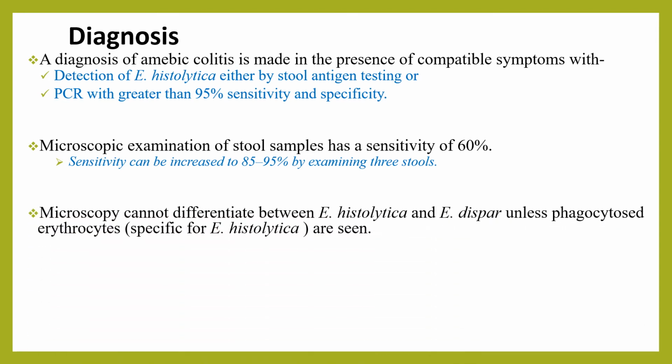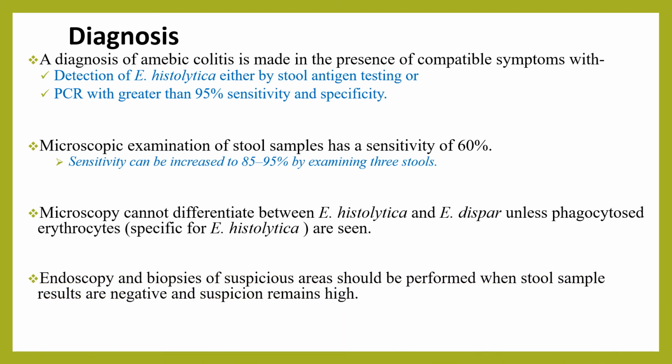Microscopy cannot differentiate between Entamoeba histolytica and Entamoeba dispar unless phagocytosed erythrocytes, which are specific for Entamoeba histolytica, are seen. Endoscopy and biopsy of suspicious areas should be performed where stool samples are negative and the suspicion remains high.